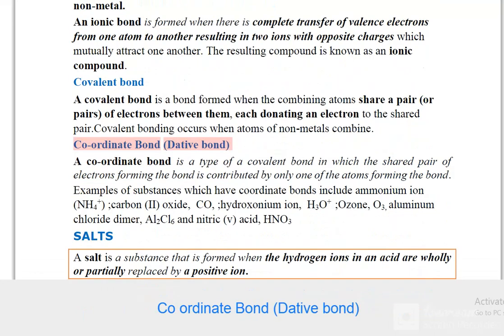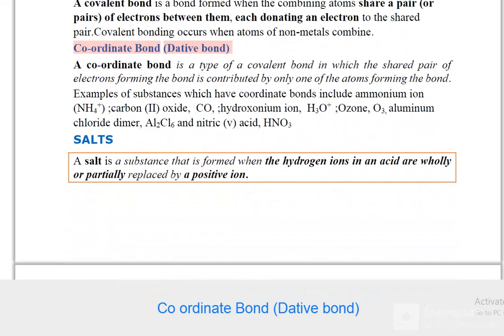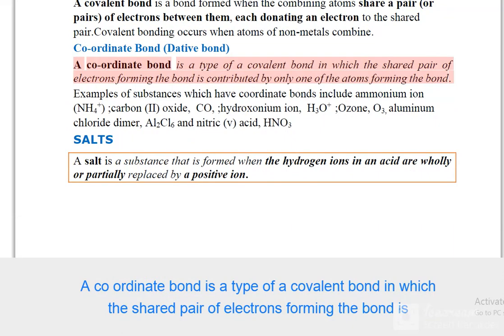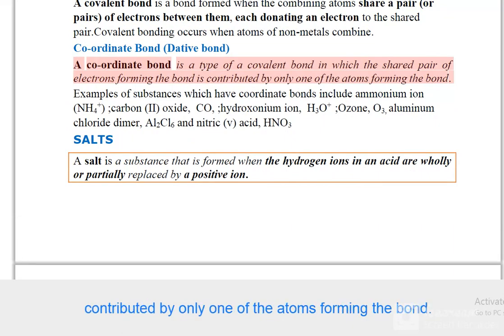Co-ordinate bond, dative bond. A co-ordinate bond is a type of covalent bond in which the shared pair of electrons forming the bond is contributed by only one of the atoms forming the bond.